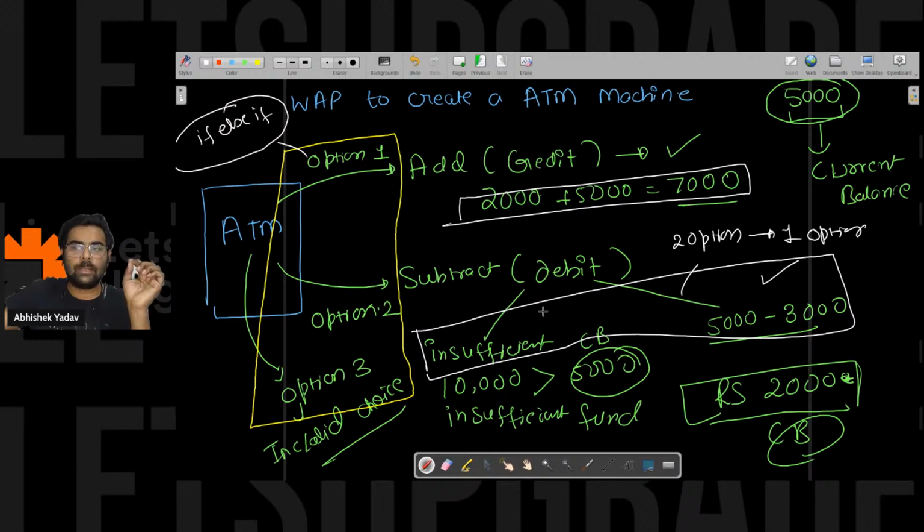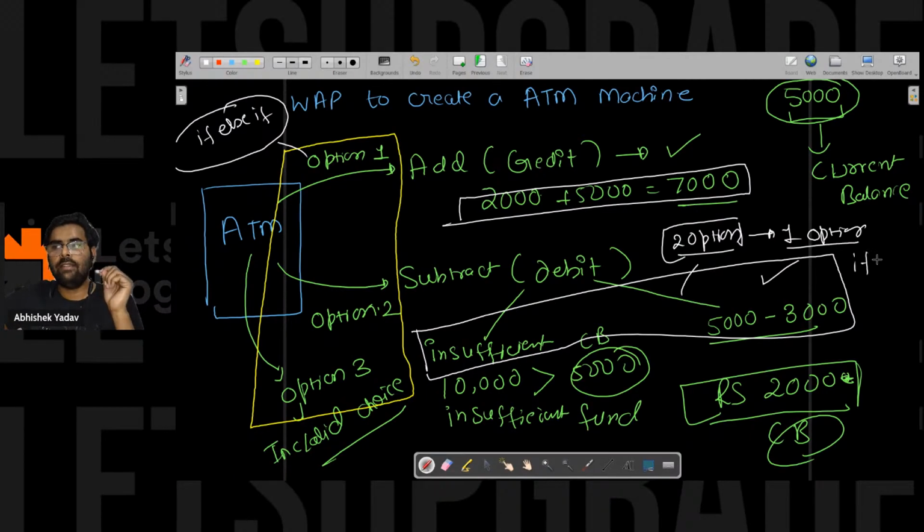To handle the subtract part, the debit part, will I use if else or if else if selection statement to handle this part? Please write in the chat. Let's see. Is the question clear? Correct. Since I have two options available and I have to choose only one option among them, I will use if else here. Right, everyone? So everything is clear, right? So let's try to code this part.